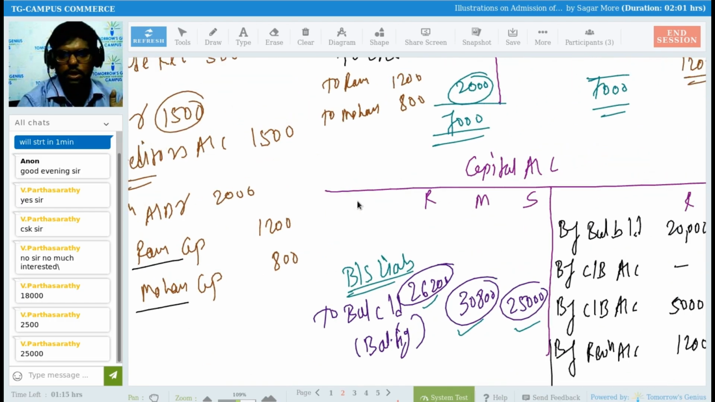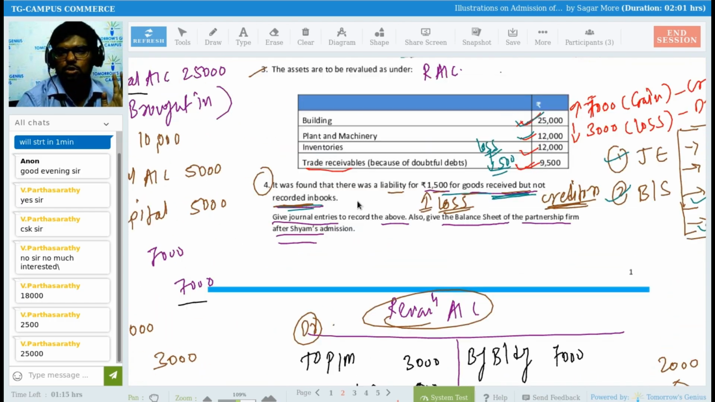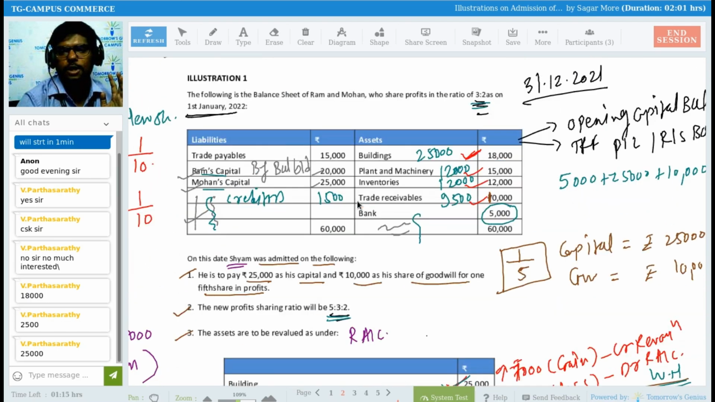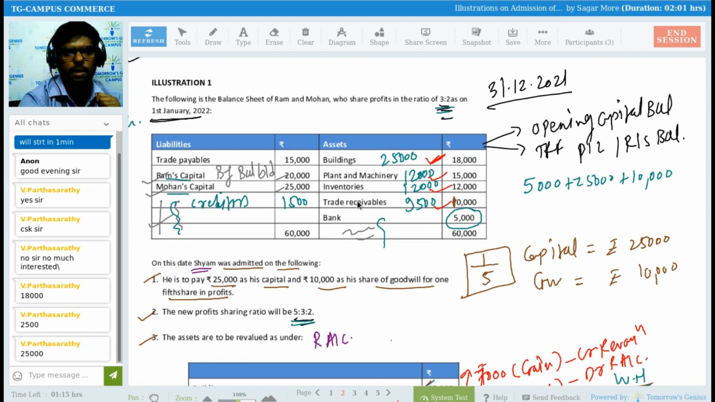No, sir, there is no cash bank account here, right? Only this much. So I can get to know now, what is closing cash and bank balance? Final cash and bank balance. Yes, tell me. 25 plus 5, 30, 30 plus 10, 40. So my bank balance is 40,000.